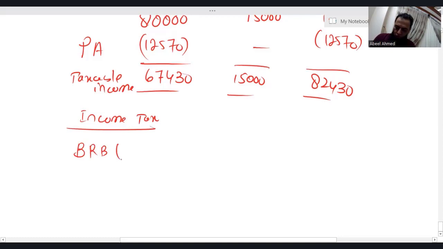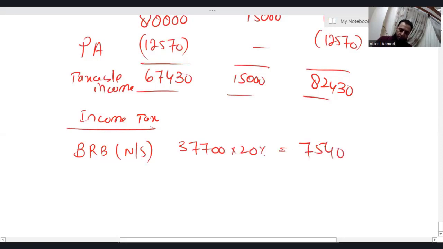Basic rate band, non-saving. You can see that taxable income in the non-saving income is far more than the basic rate band. So the entire basic rate band we have to use. Applicable tax rate is 20%. It is 7,540. Now listen.